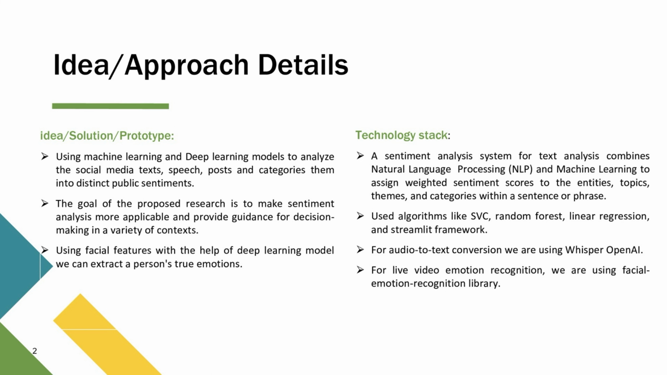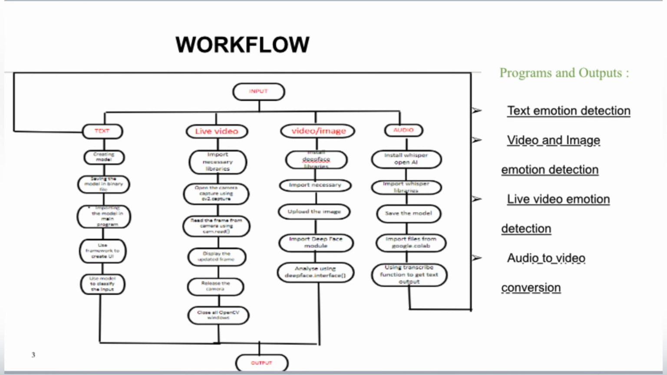Now we move on to the next slide, the workflow. We categorize the inputs into four different types: text, live video, video and image such as posts, and audio. First, we see text. For text, we are first creating the model using libraries such as pandas and numpy, and we are saving the model in a library file. After that, we are creating and importing the model in the main program, and we are using a framework for the user interface.